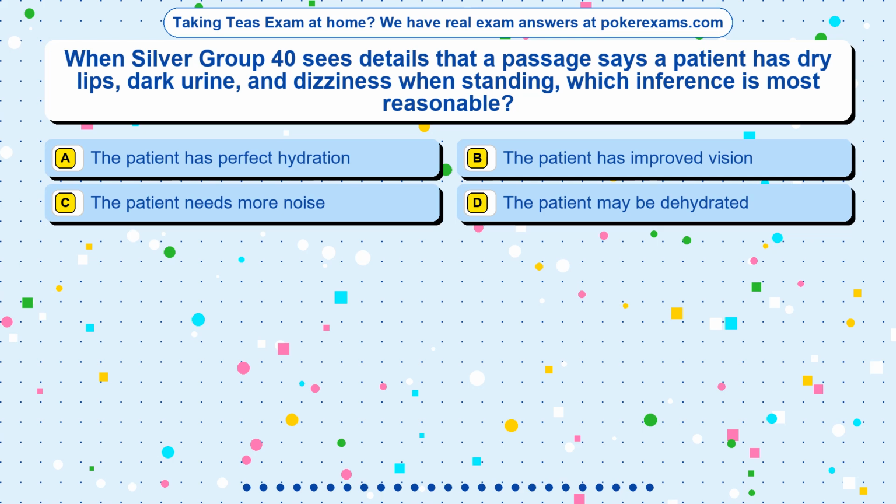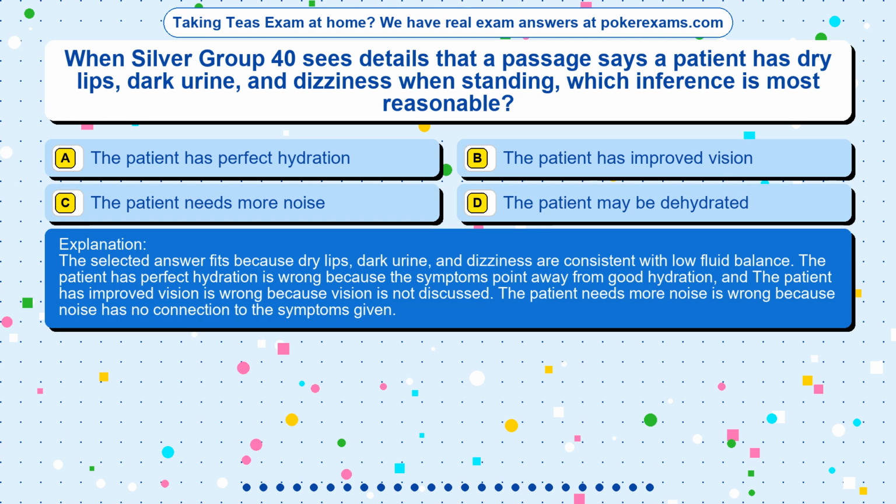The correct answer is option. The selected answer fits because dry lips, dark urine, and dizziness are consistent with low fluid balance. The patient has perfect hydration is wrong because the symptoms point away from good hydration, and the patient has improved vision is wrong because vision is not discussed. The patient needs more noise is wrong because noise has no connection to the symptoms given.